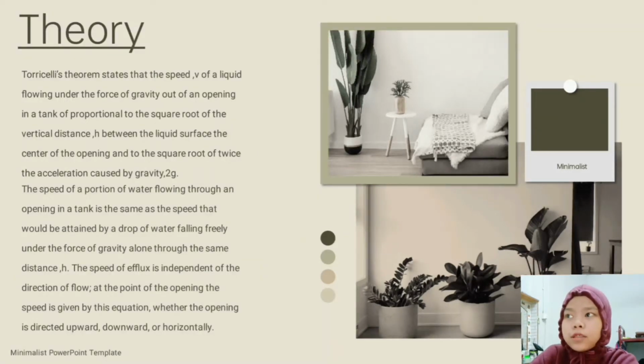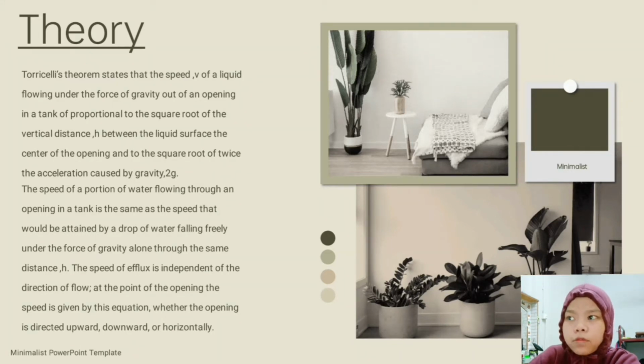Torricelli's theorem states that the speed V of a liquid flowing under the force of gravity out of an opening in a tank is proportional to the square root of the vertical distance h between the liquid surface and the center of the opening, and to the square root of twice the acceleration caused by gravity, 2g, which can be concluded as V equals the square root of 2gh.